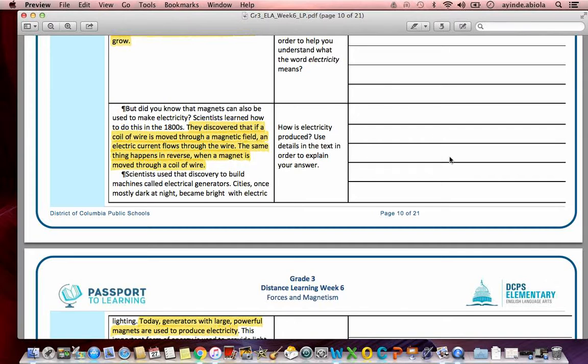Right, so scientists discovered that if you have a coil of wire that's within a magnetic field, an electric current or electricity will flow through that wire. So that is one way that electricity is produced. But of course, we just learned about dams, and a little bit about wind power, and those things also produce electricity. So there are multiple ways to get this correct. But I'll leave it to you as far as what you want to write, as long as you have one answer that makes sense.